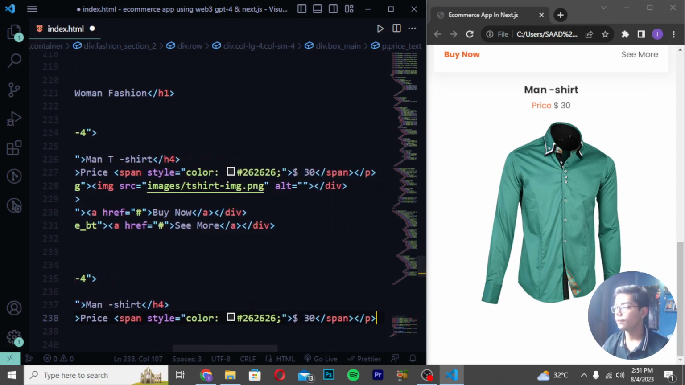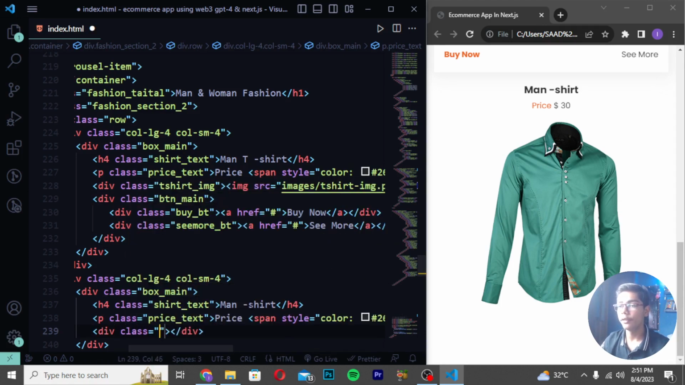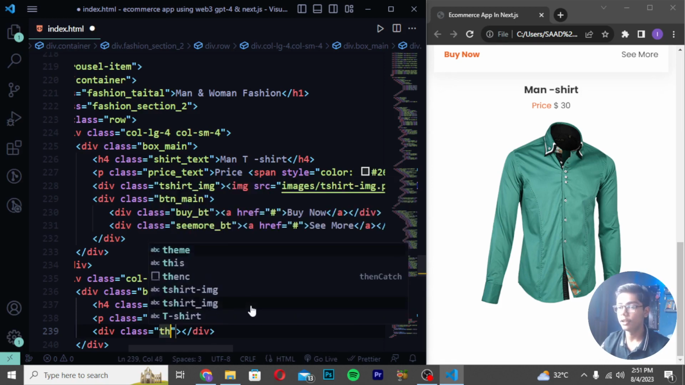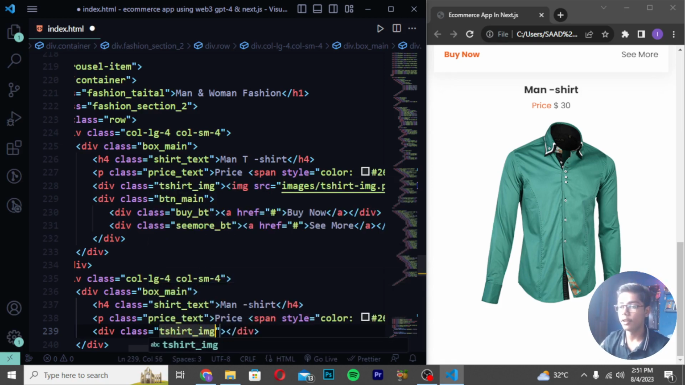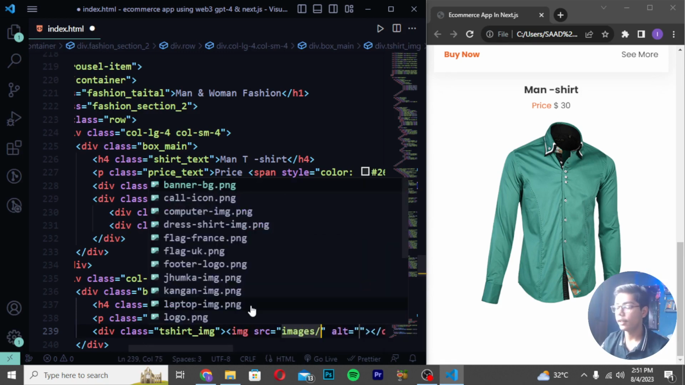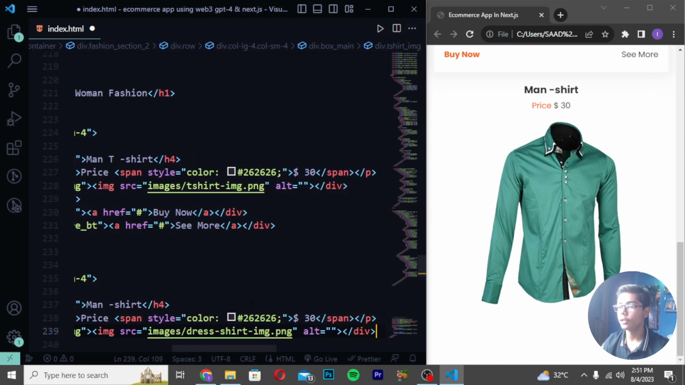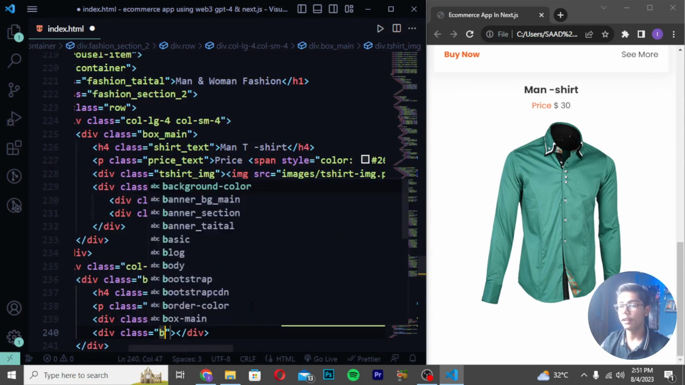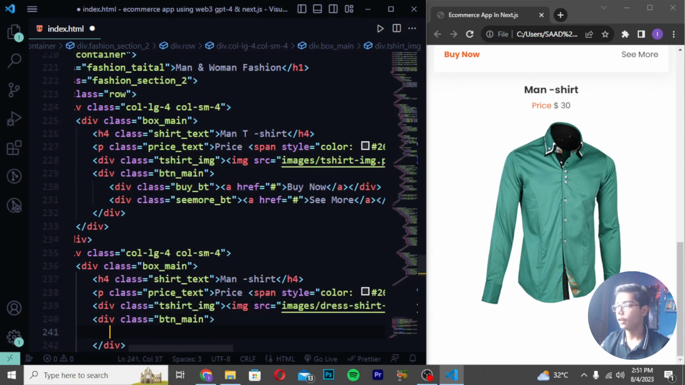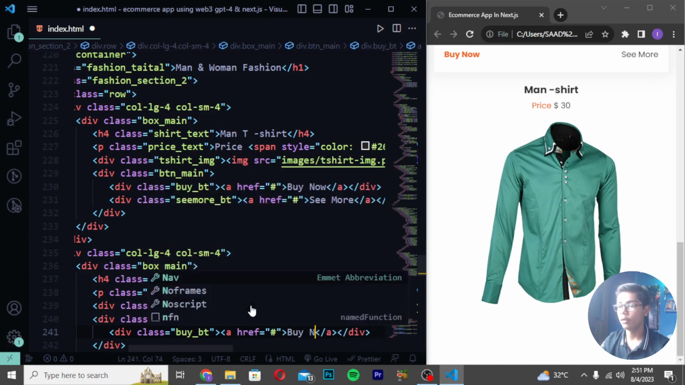Then move after the div tag which we have created with the div class, and then I will be now creating a div class as t-shirt. So here I will be writing t-shirt image. Then you have to now write here images slash, and I will be writing it as dress shirt dash image like this. Then you have to move after the close div and create div class, and then you have to write here btn main, and then you have to now just write here div class like buy bt. Then you have to just write here a tag, and after writing this, you have to now write here buy now like this. Save.